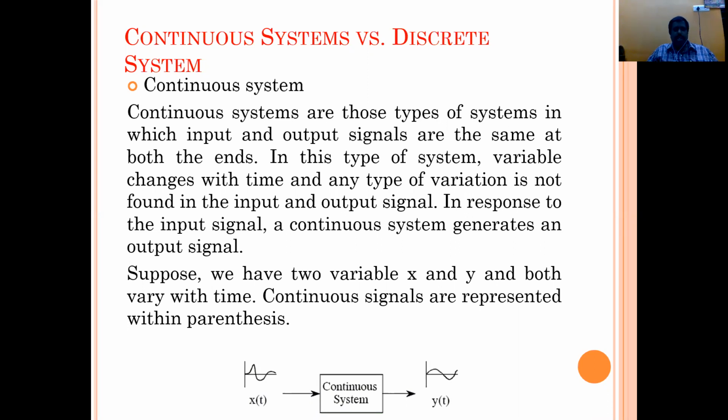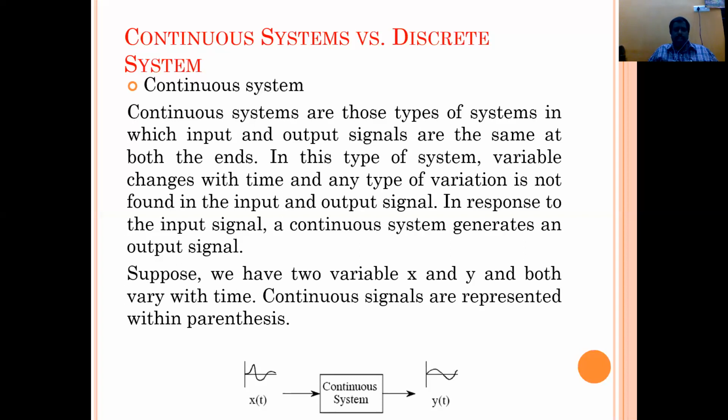Continuous systems are those types of systems in which input and output signals are the same at both ends. In this type of system, the variable used changes with respect to time, and no variation is found in the input and output signal. What is the response? The output. In response to the input signal, a continuous system generates an output signal. What is the meaning of this? If the input is given to the system in a continuous nature, then the system is called a continuous system. All physical systems are continuous systems.